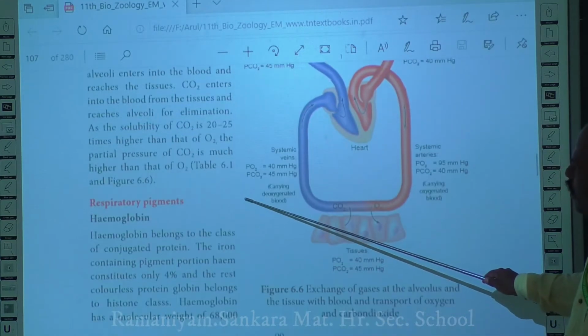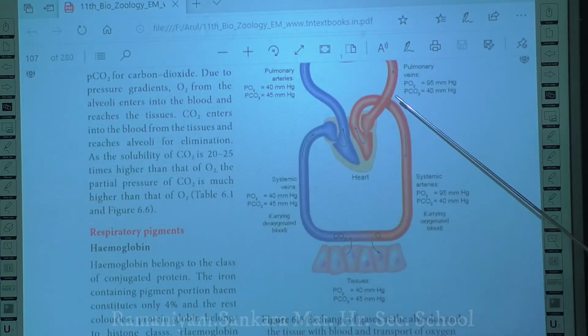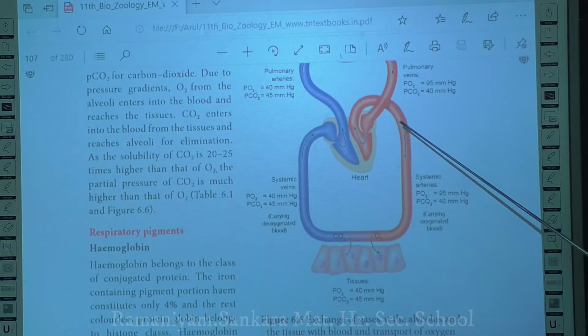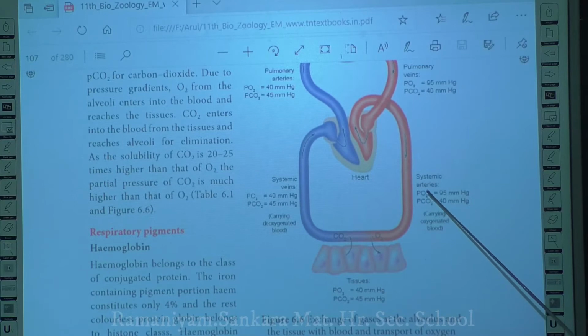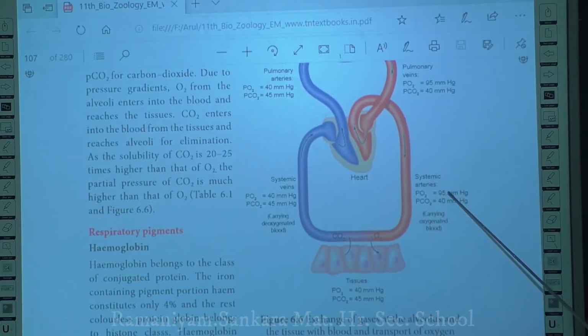Okay. Now, when you come to the tissues, for example, the oxygenated blood that is carrying a high amount of partial pressure of oxygen, you see here 95 mm Hg is present.